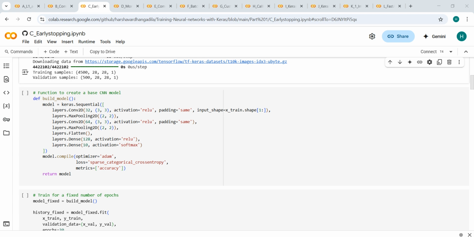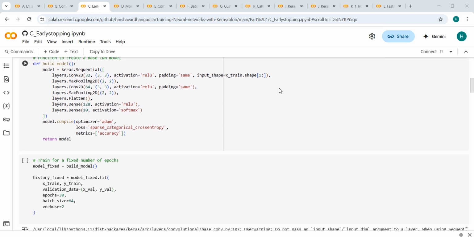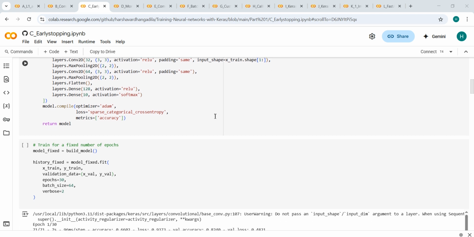The first model is trained for 30 epochs with no callbacks. We use a batch size of 64 and verbose equal to 2 to view the training loss. Basically, this acts as our baseline.